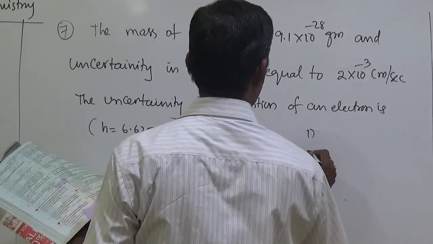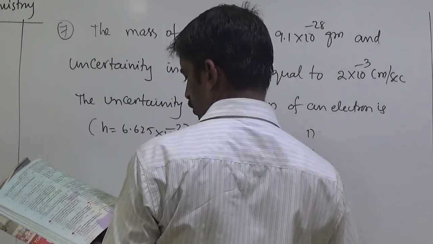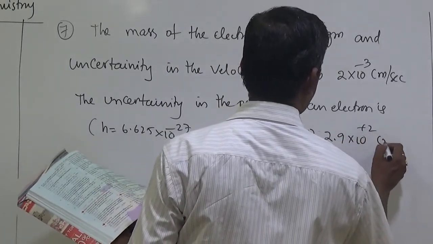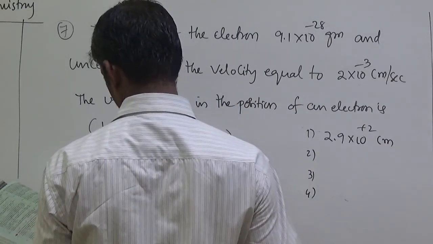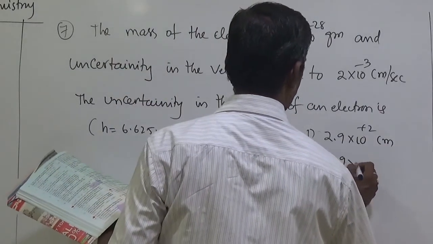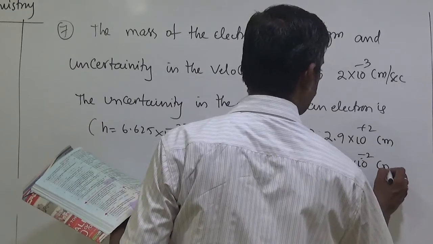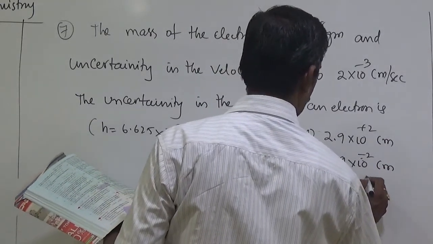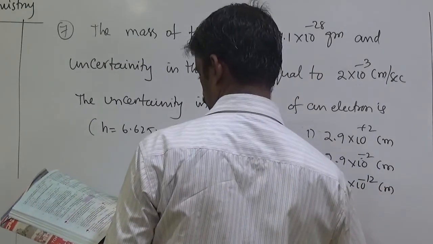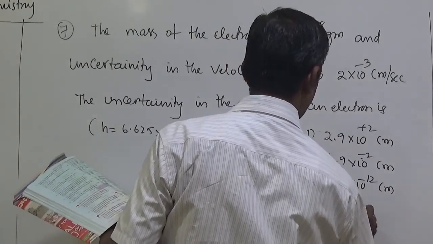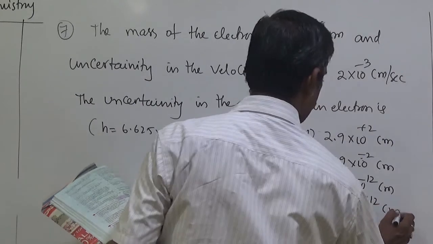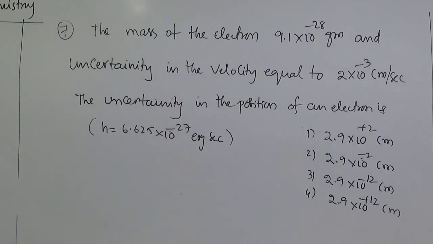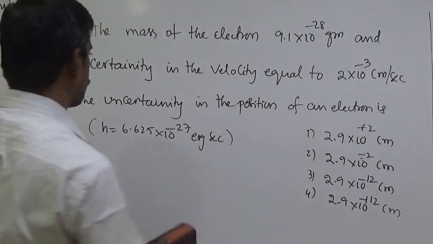Options: first option 2.9 into 10 to the power plus 2 centimeters, second 2.9 into 10 to the power minus 2 centimeters, third 2.9 into 10 to the power minus 12 centimeters, fourth 2.9 into 10 to the power plus 12 centimeters. In all cases 2.9 is common.